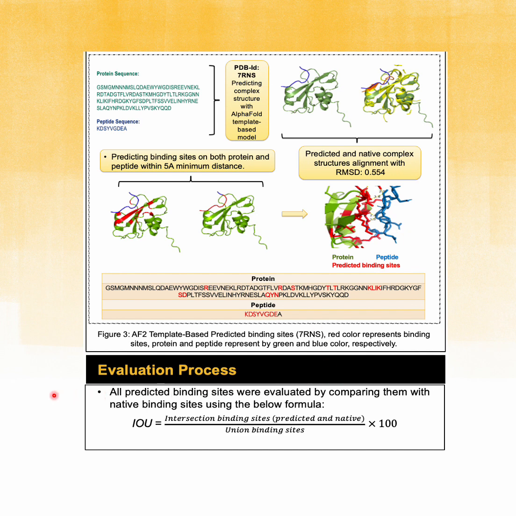To evaluate this process, we compared the predicted binding site with the native ones and defined a formula to calculate the accuracy of the prediction process. For calculating this score, we divided the number of intersecting binding sites on both predicted and native complex by the union of them, and calculated the percentage of accuracy for this score. We calculated this score for both protein and peptide sites.